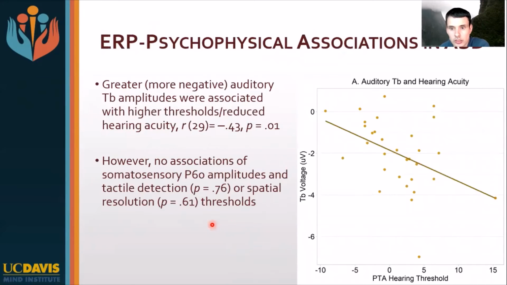However, we saw an effect that we were not expecting at all, that participants with a larger or more negative TB response actually ended up having higher thresholds in the autism group. And that was a pretty robust effect, not driven by these outliers here, I should say.